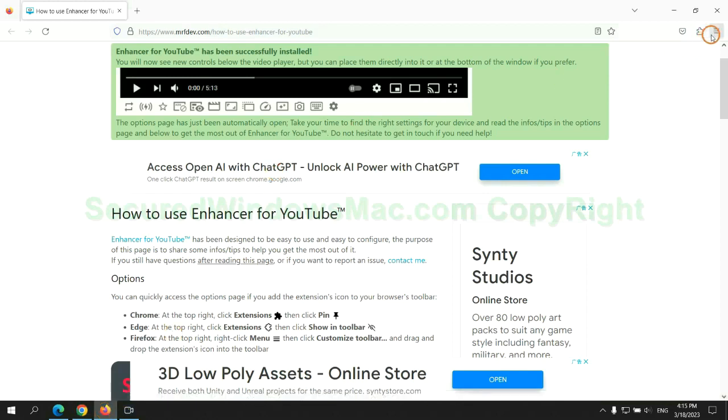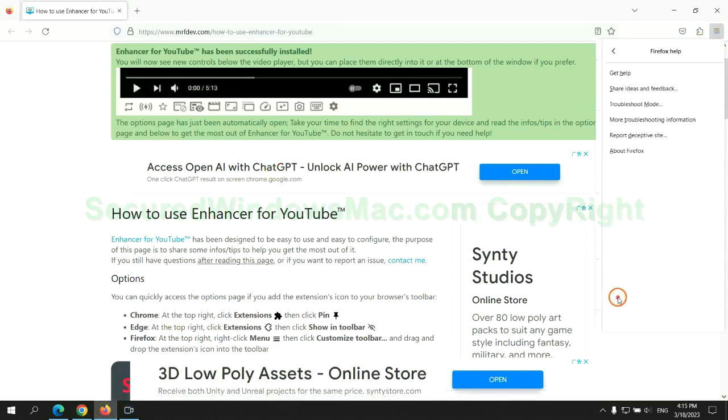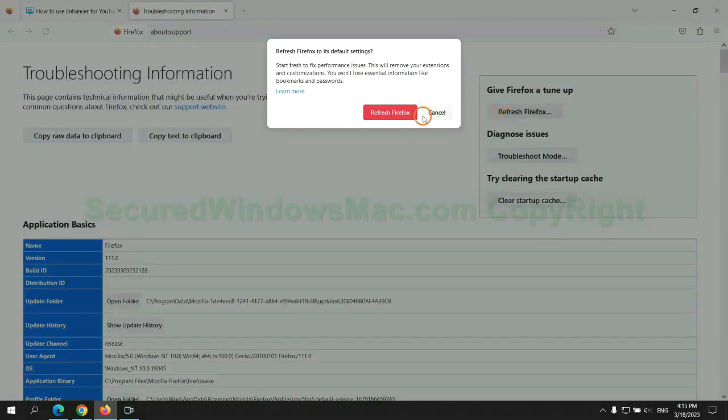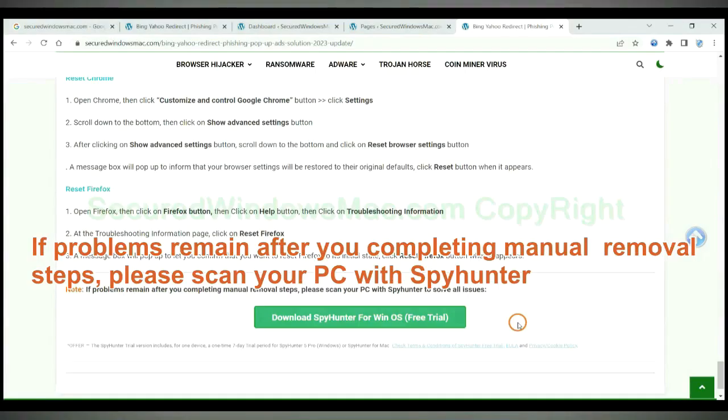Now is Firefox. If problems remain after you complete the manual removal steps, please scan your PC with SpyHunter.